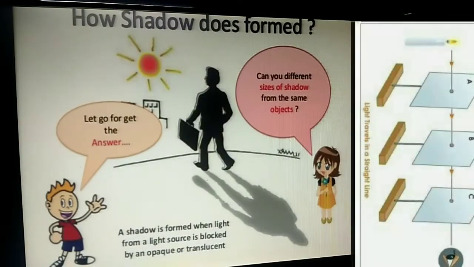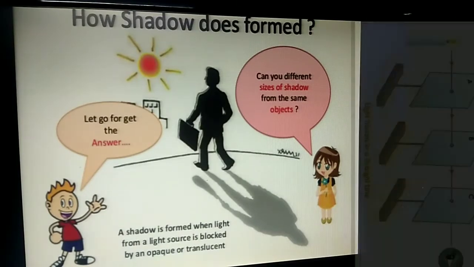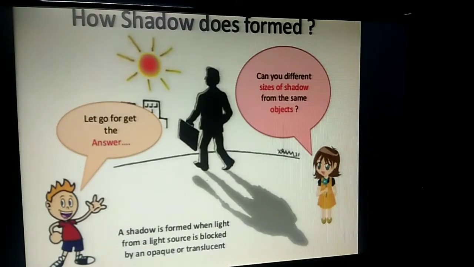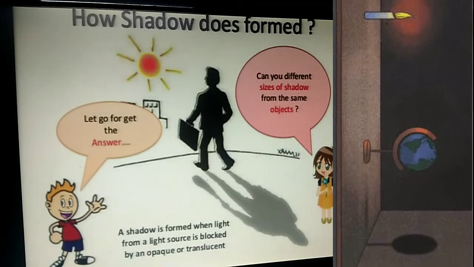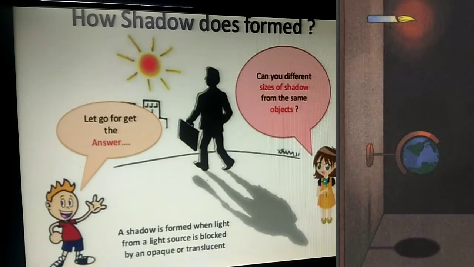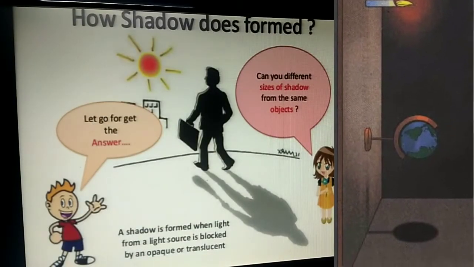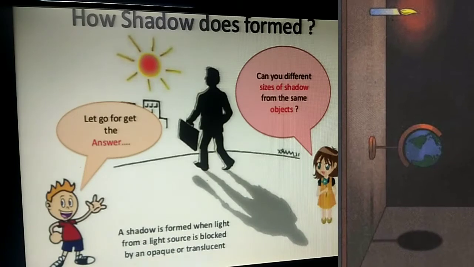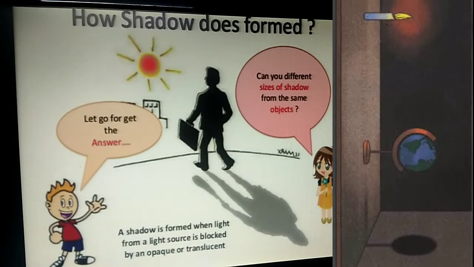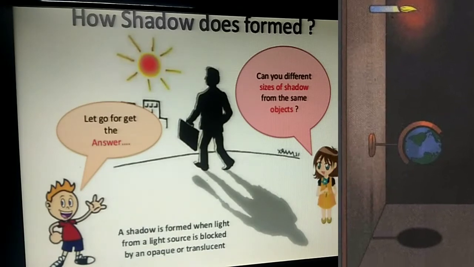How does a shadow form? A shadow is formed when light from the light source is blocked by an opaque or translucent object. Can you see different sizes of shadow from the same object? Then how is it possible? Now, how is shadow formed?